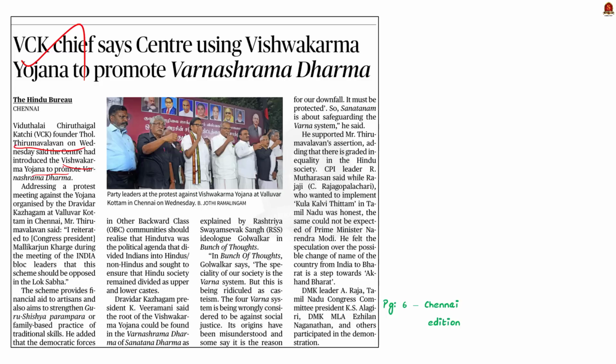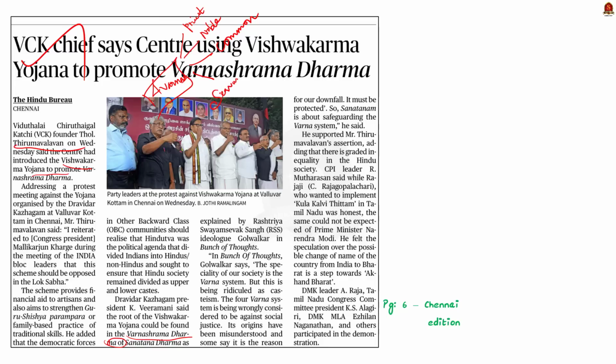So in the meeting, Mr. Thirumavalavan said that the center has introduced PM Vishwakarma Yojana to promote Varnashrama Dharma. So what is this Varnashrama Dharma? It is a Sanskrit name given to the divisional structure of the Indian society. According to the Varnashrama Dharma, there are 4 Varnas or 4 social divisions which include Brahmana, Kshatriya, Vaishya and Sudra. The Brahmana refers to the priest class, the Kshatriya refers to the noble class like kings, then Vaishya refers to common people like traders, artisans, farmers and so on, and finally the Sudras refers to the servant class.